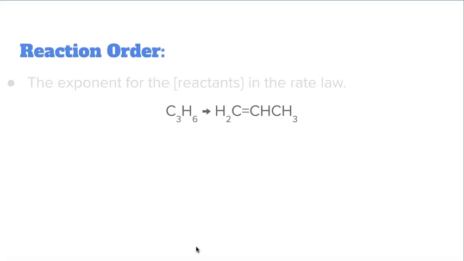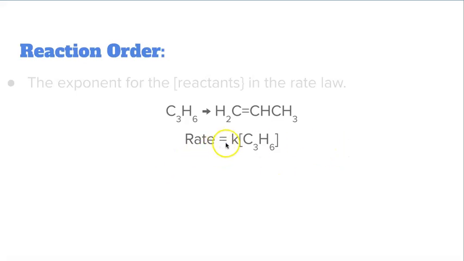Let's look at this equation. This is basically an isomerization of cyclopropane to propene. Now, can you predict the rate law for this reaction? If so, provide it. You actually couldn't, because you need experimental data to come up with this rate law.